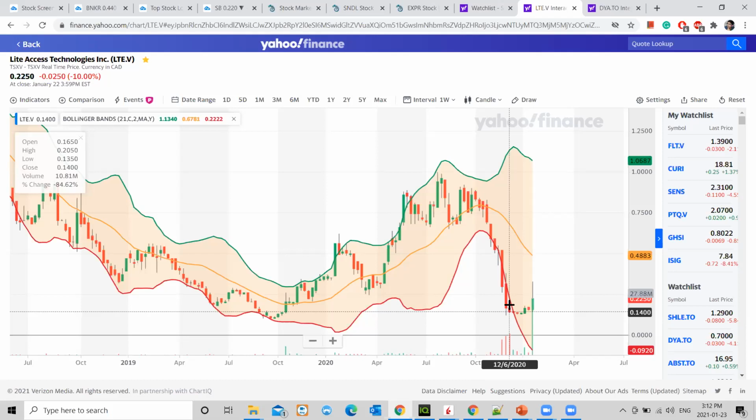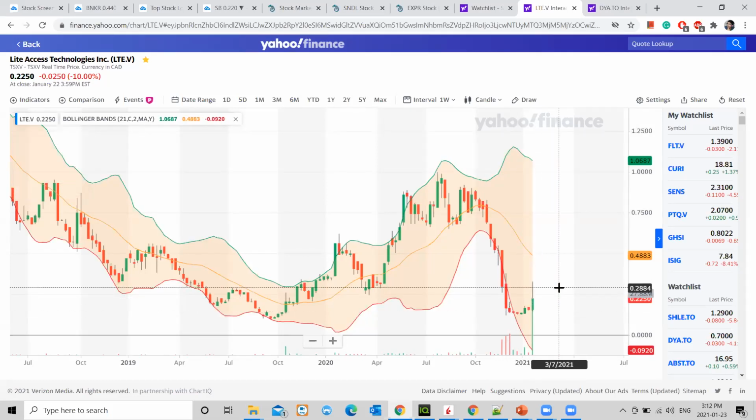I do trade in Shopify, Tesla, and other established stocks. What it does is it keeps my portfolio safe from losing so much that I cannot recover. I would say that I do invest close to or more than 50% in penny stocks, but the other 50% is in well-established stocks.